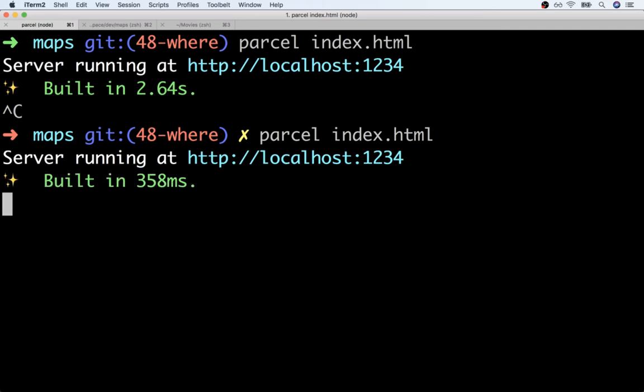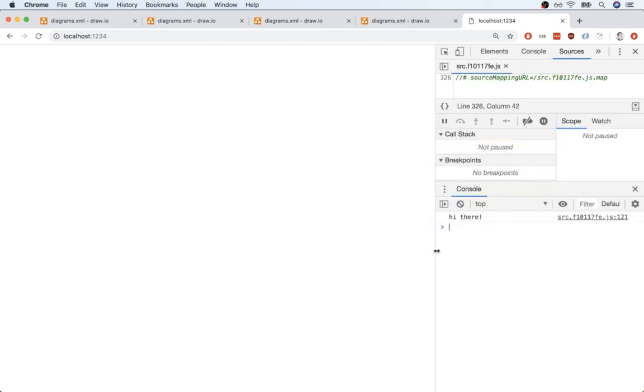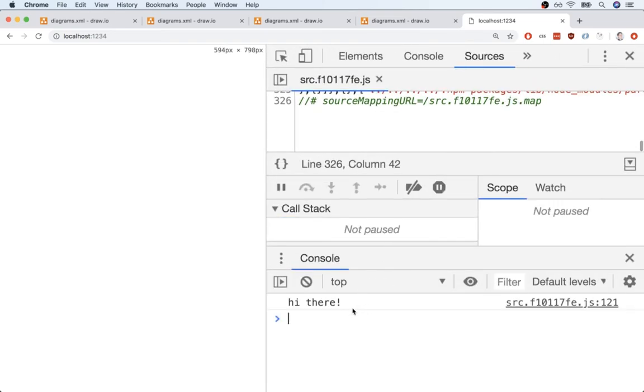All right, so to test out this application, I'm going to open up my browser and go to localhost 1234. So localhost 1234. Once here, I'm probably going to see a blank page, but if I open up my console, I can see hi there right there. So that's the console log I had put into my src file. So it looks like everything is working as expected.